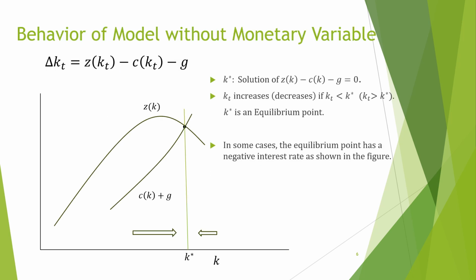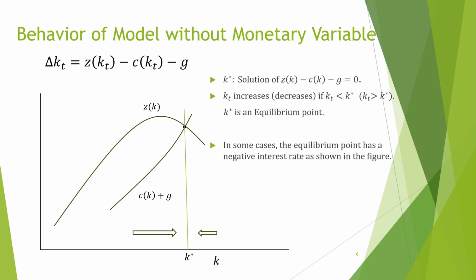I'll discuss the model without monetary variables, which is one in which net production minus consumption and government spending equals increases in capital. That means that net production is allocated between consumption, government spending, and investment. Let K star be a solution of the right side equals 0. If capital is less than K star, capital K increases. In the opposite situation, it decreases. Therefore, K star is an equilibrium and stable point.